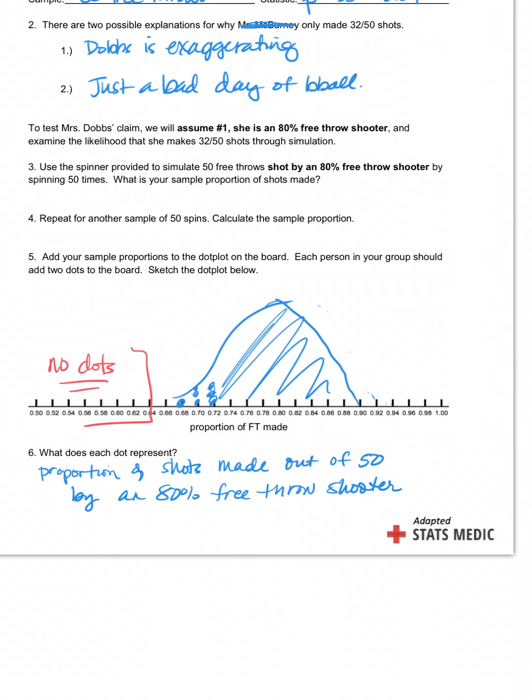Remember I told you that little robot is built in with an 80% free throw rate? It wasn't just 50-50, it was 80% the way she was programmed. So this is based on an 80% shooter.